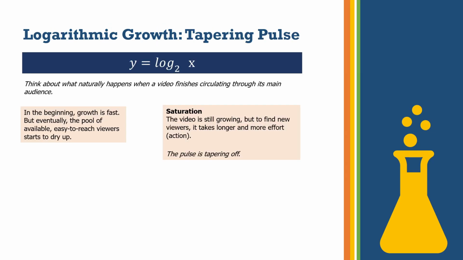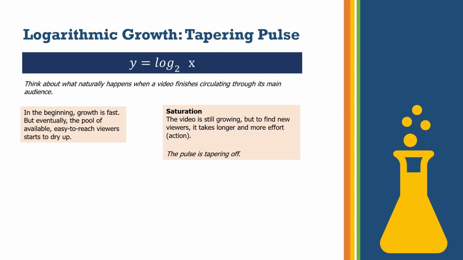Let's look at the fourth type of growth, the logarithmic growth, or you can call it a tapering pulse. To imagine this, think about the video that you have posted. You start getting views initially, but the number of views is not going to keep increasing. The natural trend is that first it will increase and eventually it will start flattening out. That means the growth is tapering.